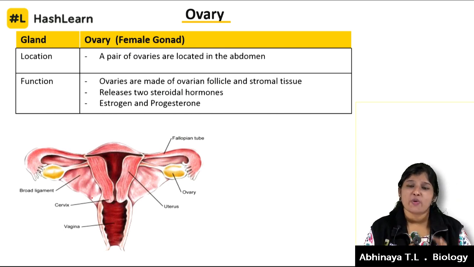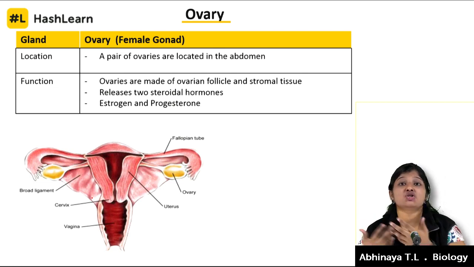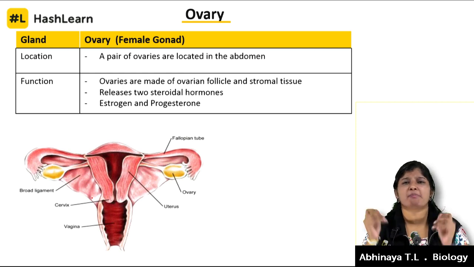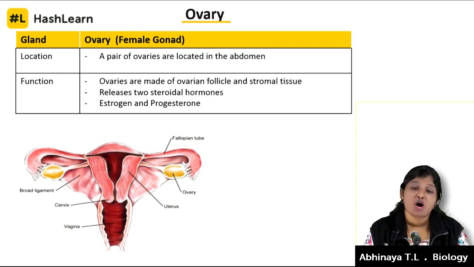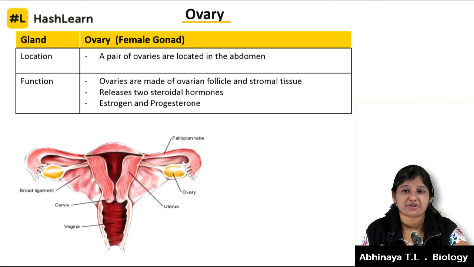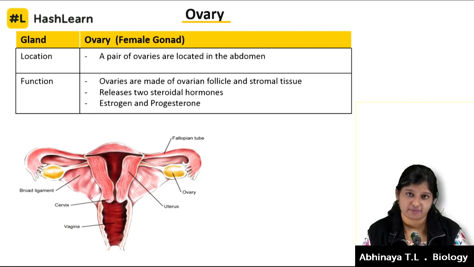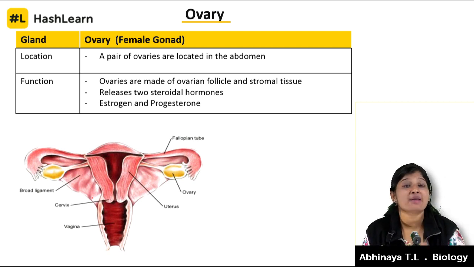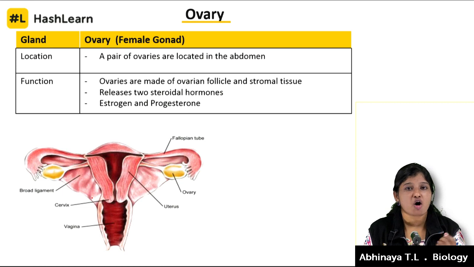So when the ovum is released and there is no fertilization taking place, this leads to onset of menstruation. That's nothing but breakdown of the endometrium. The hormone which is maintaining the endometrium status is the progesterone. Now when there is no fertilization happening, the ovum along with the endometrium breaks down. So that is the period where the concentration of progesterone goes down. Progesterone is a hormone released by the corpus luteum. That's nothing but the remnants of the ovum.